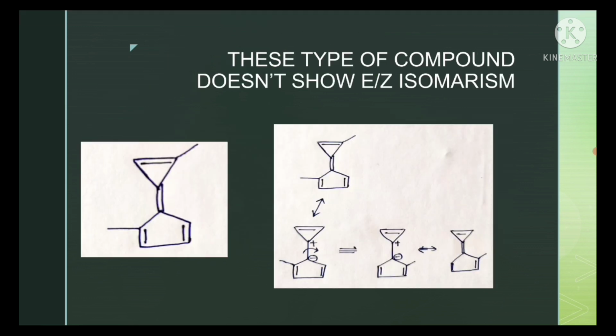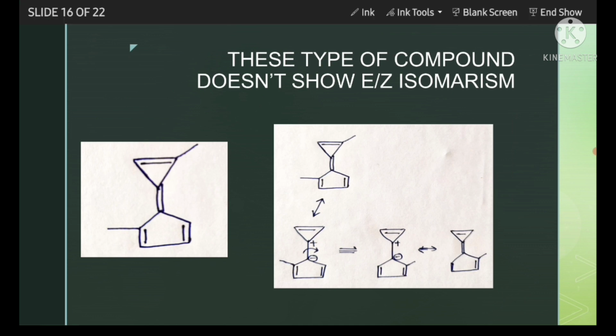Then go to the next important segment. It is very important, and it is a most interesting one. This type of compound does not show E-Z isomerism. I am naming it compound A. Here is the double bond.